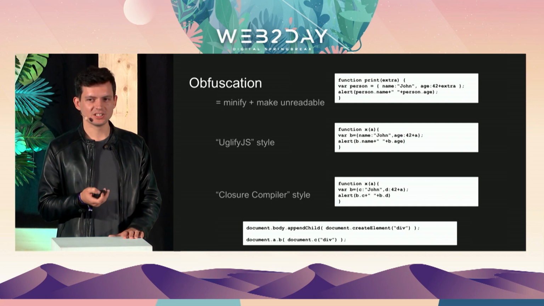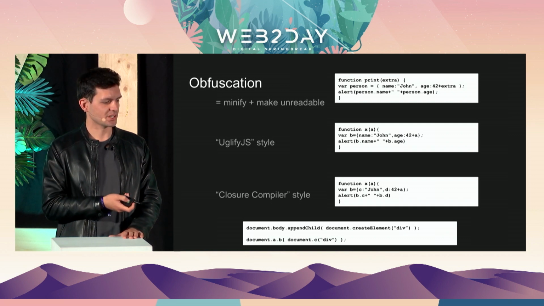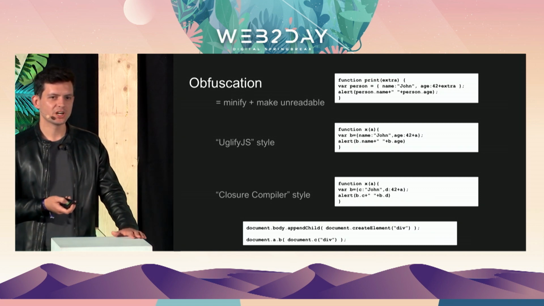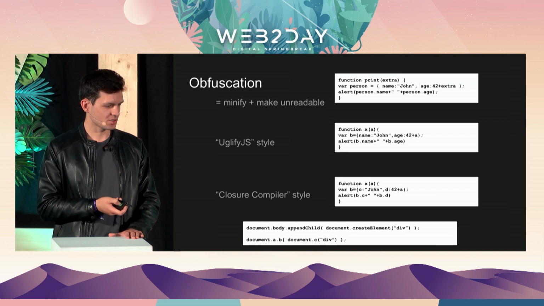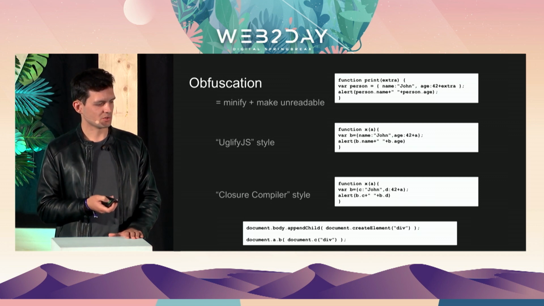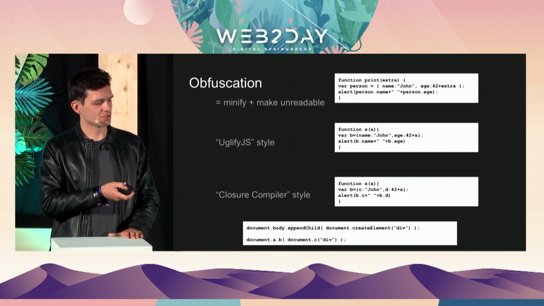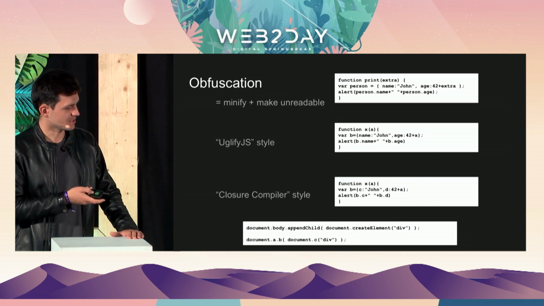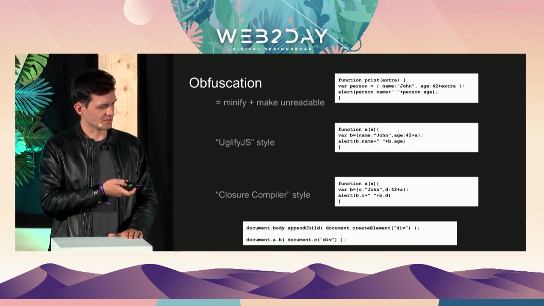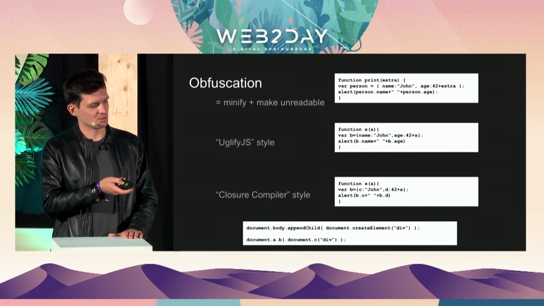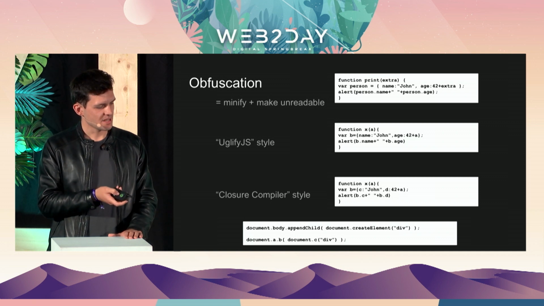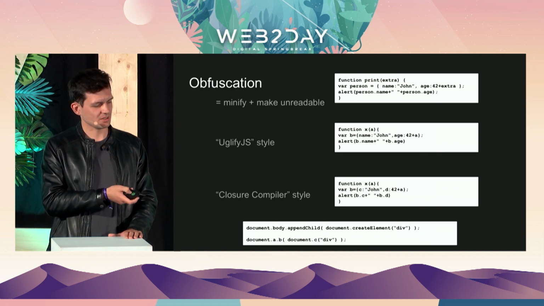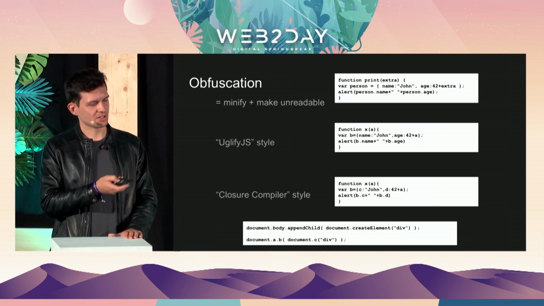But there can be an advanced obfuscation, for example, by Closure compiler, which also replaces identifiers. So the Closure compiler can do much better obfuscation because it replaces identifiers, which, for example, in that case on the slide, you can see that there is the object B, which has a name John, age 42 plus A. But in the last case, instead of identifier name, there is used identifier C and identifier D.